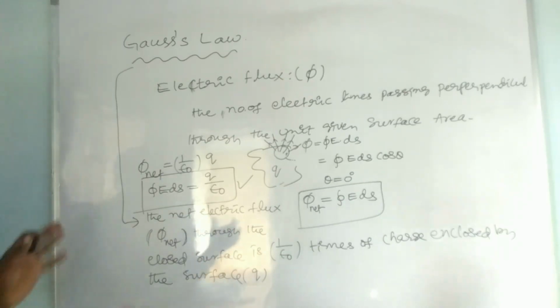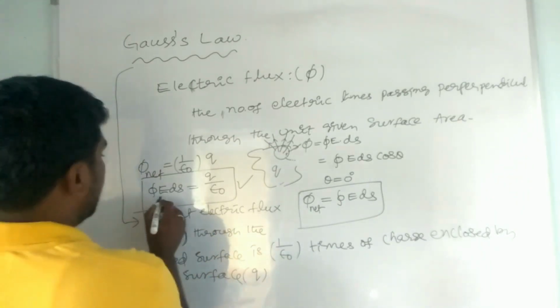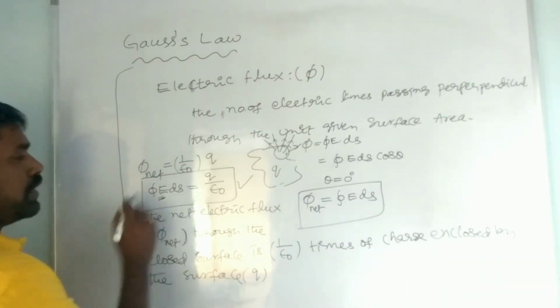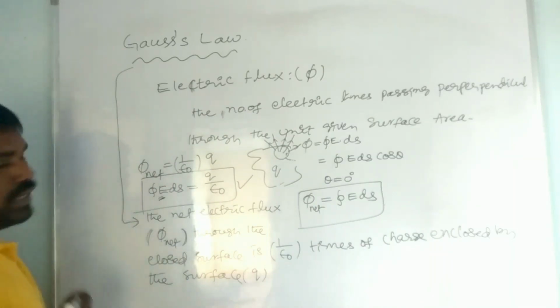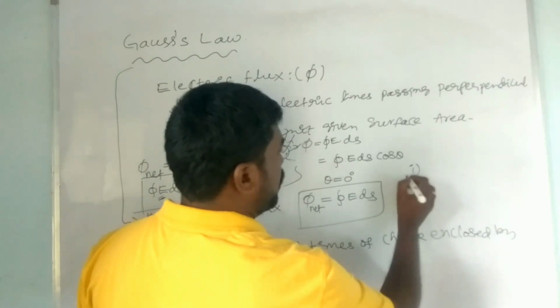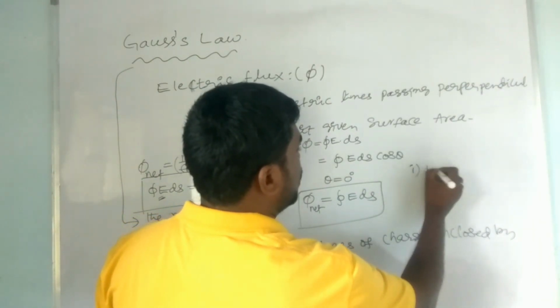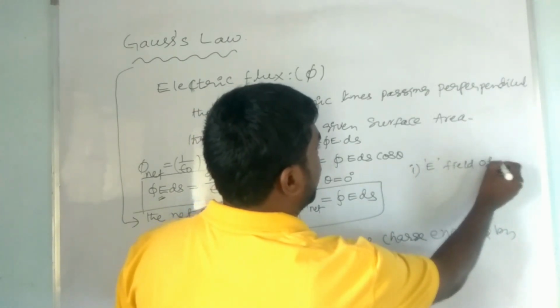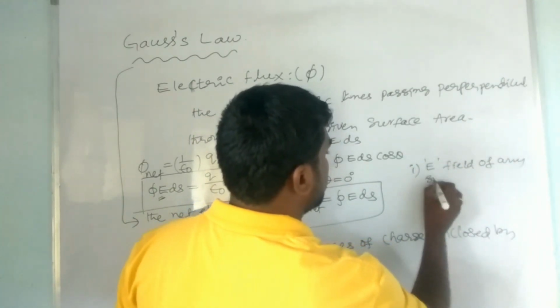So what is the importance of the Gauss law? Using the Gauss law, we can find the relation of the intensity of electric field, the intensity of electric field of a closed surface, very easily. The first important advantage is to find the intensity of electric field of any surface.